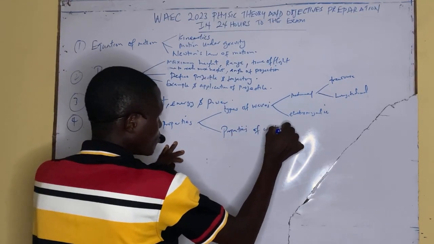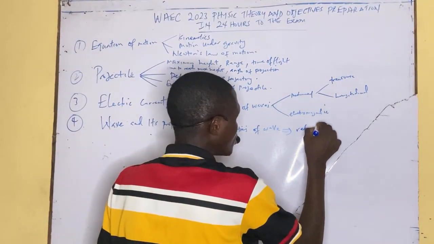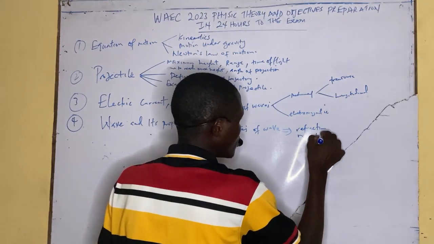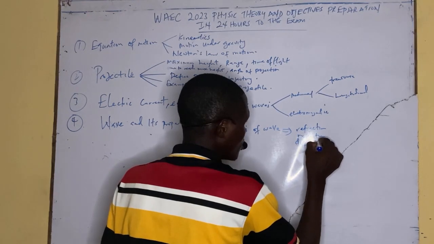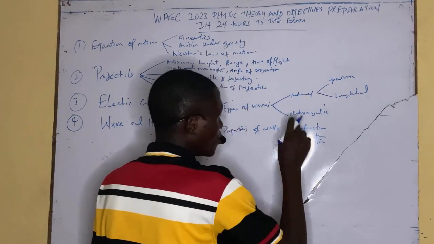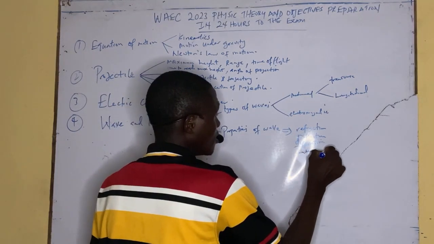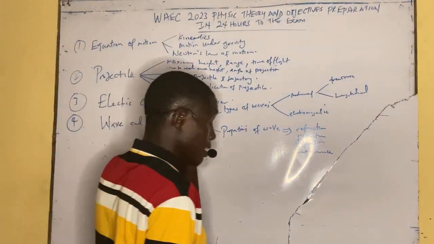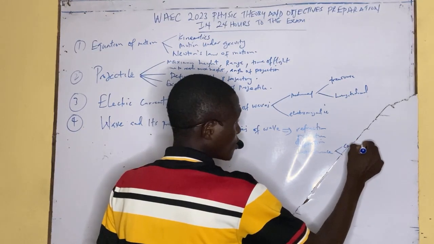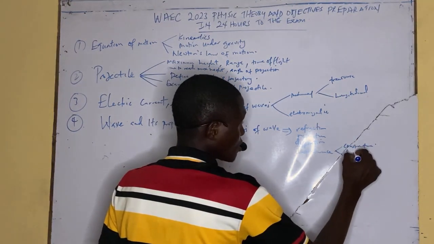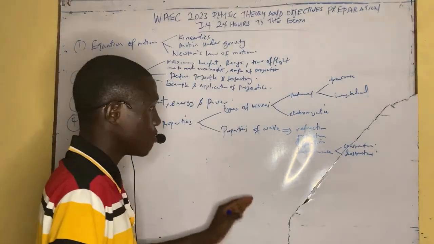When I'm talking about properties of wave, I'm talking about the refraction, the reflection, the diffraction, the interference. Under this interference we have constructive interference and destructive interference. So these are the two types of interference that we have.